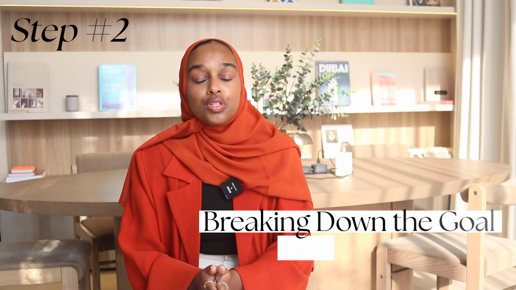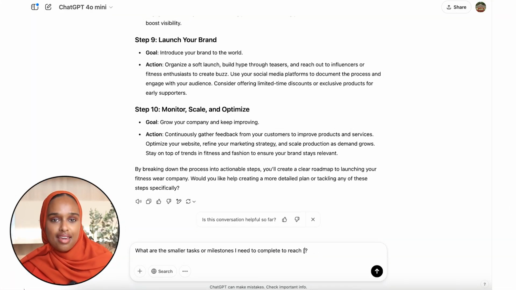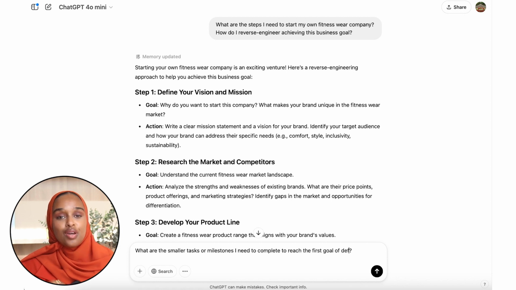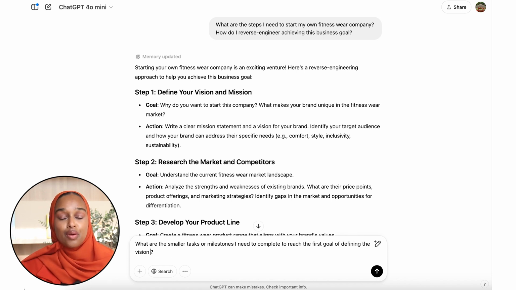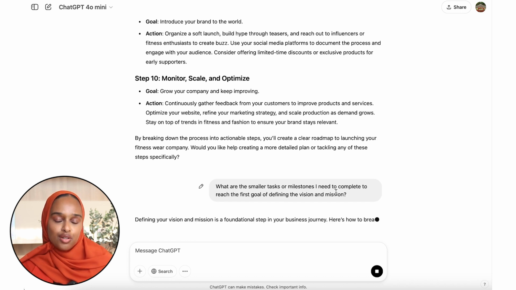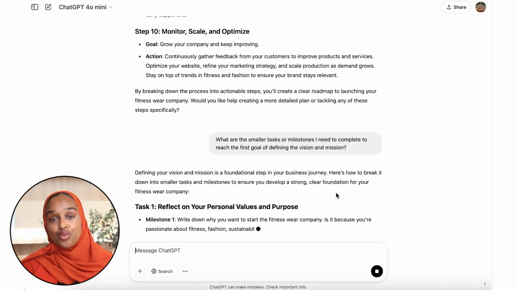The second one is, now that you have your goal, you want to break it down into specific milestones. If you have a goal of, let's say, losing 10K this year, you can then say, okay, in month 1, I want to lose 1 kilo. In month 2, I want to lose 2. In month 3, I want to lose another 1, and keep on going. And ChatGPT will help you map out that goal. Now, obviously, losing 10 kilo is an easy kind of milestone. You can figure that out yourself.